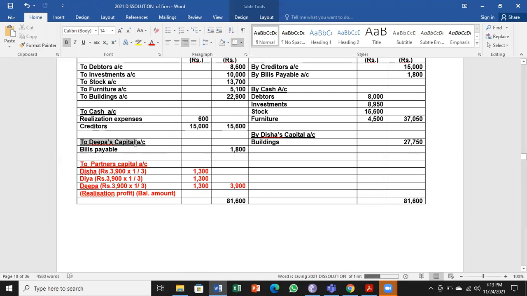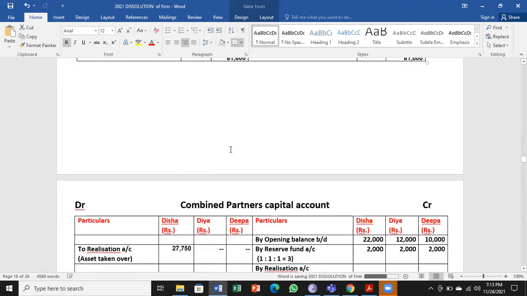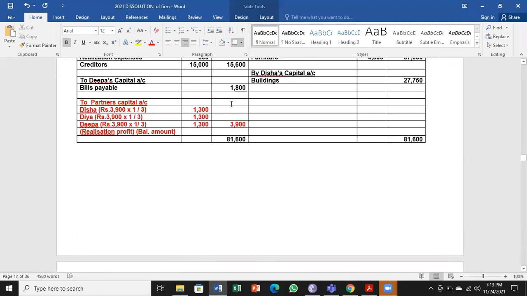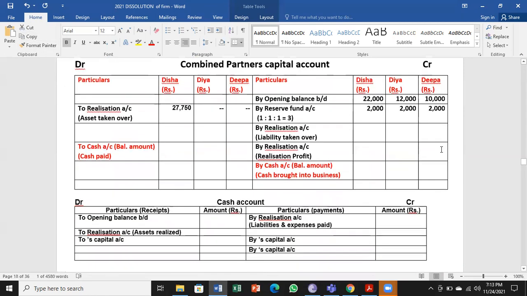Next, Deepa took over bills payable 1,800. This comes to the credit side as by realization account, liability taken over only for one partner, amount 1,800.